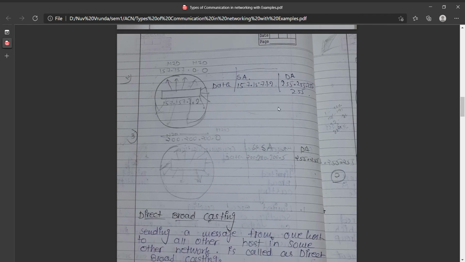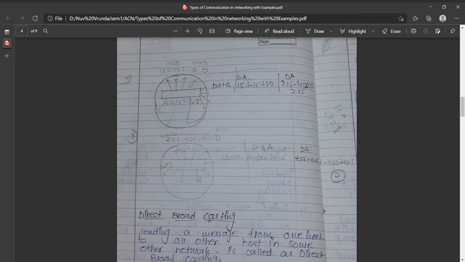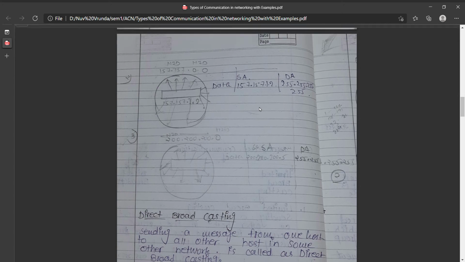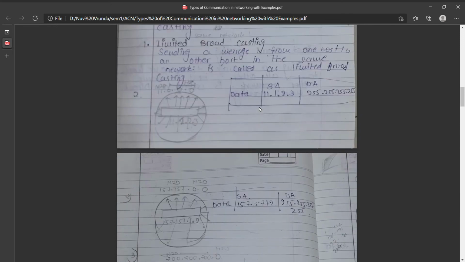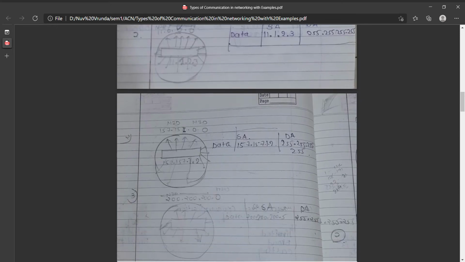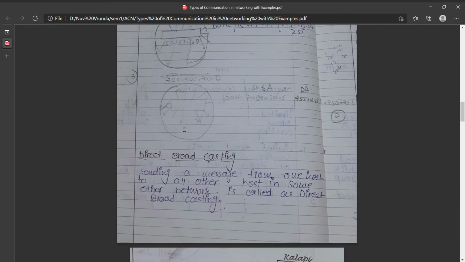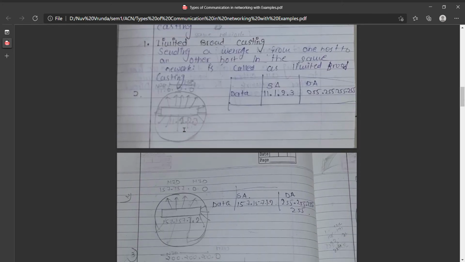Okay, so this belongs to class B. Again, we have a destination address of 255.255.255.255. So in this broadcasting, the destination address is fixed. The variable is the source address, so we can change the source address. We can take a source address from class A, class B, or class C. But the destination address is fixed.